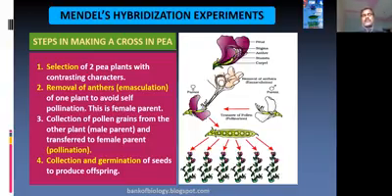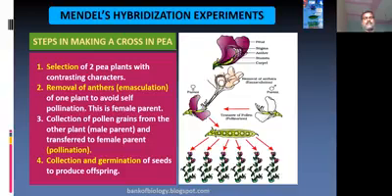What are the steps in making the cross in the pea? What are the steps that he made in crossing the pea plant? Selection of two pea plants with contrasting characters. The contrasting characters are selected. That is the first thing that he did. Then removal of the anthers, a process called emasculation. Removing the anther from the flower is called emasculation. Cutting off the anther, the male reproductive part, from one of the plants prevents self-pollination in that plant.